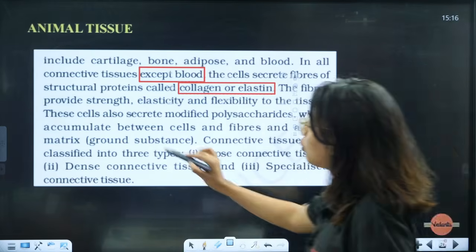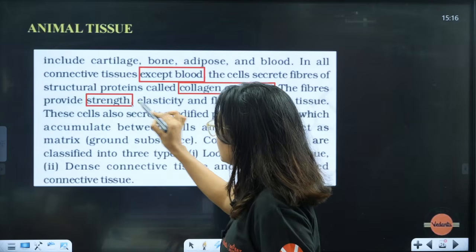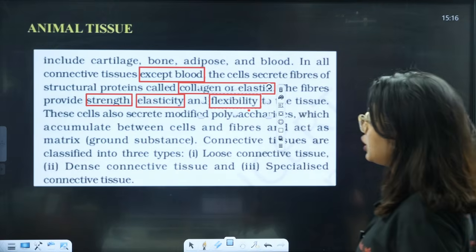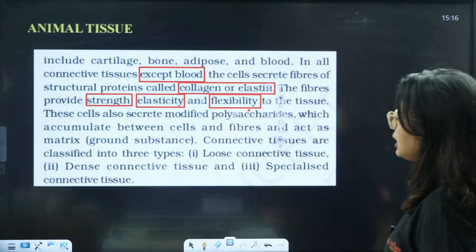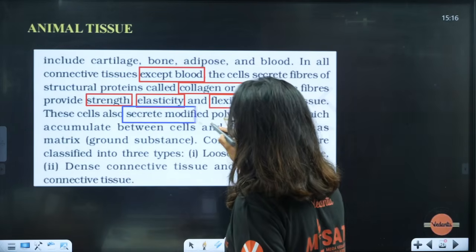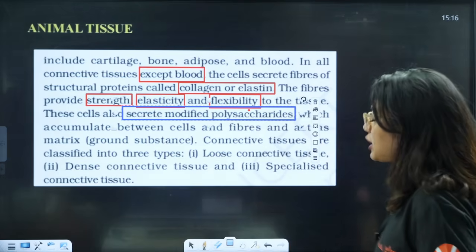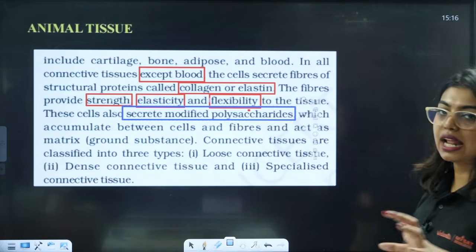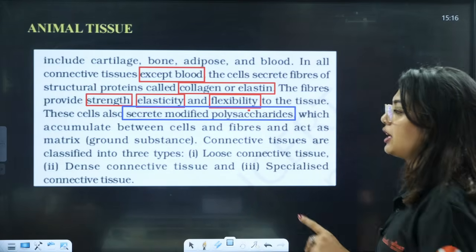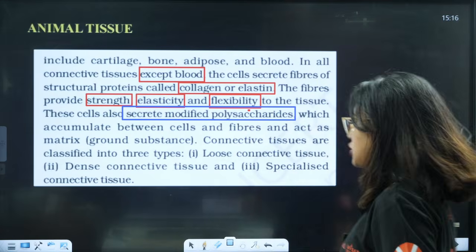The fibers will provide strength, elasticity and flexibility to the tissues. These cells also secrete modified polysaccharides, which accumulate between the cells and fibers and act as matrix or the ground substance. Connective tissue is classified into three: loose, dense and specialized connective tissue.